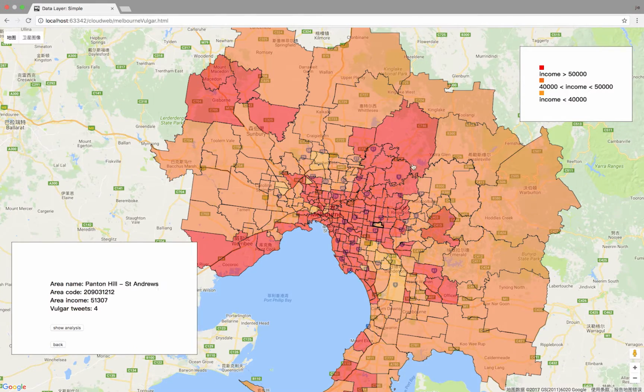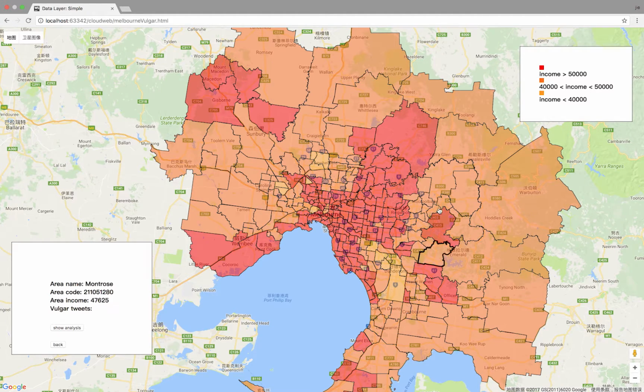The income is the same as in scenario 1, and we can see the vulgar tweets for each region in the left corner. For the bright red one, the income is just over 50,000, and it still has some tweets with vulgar words.